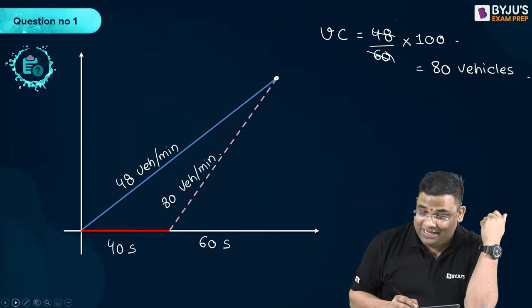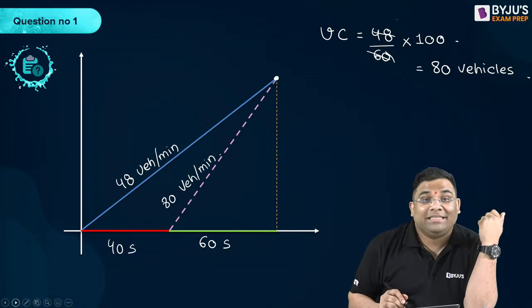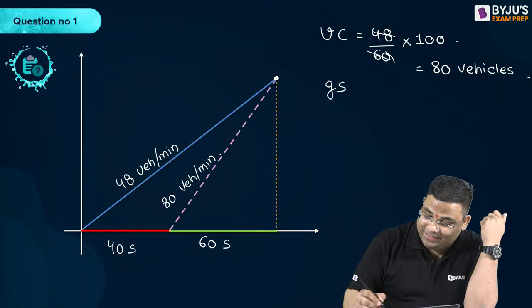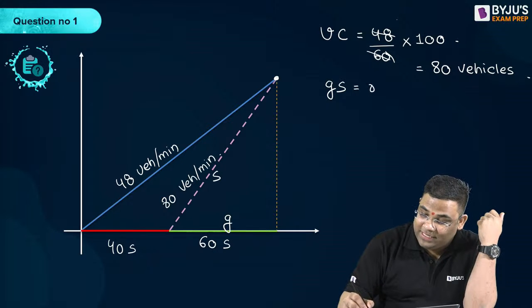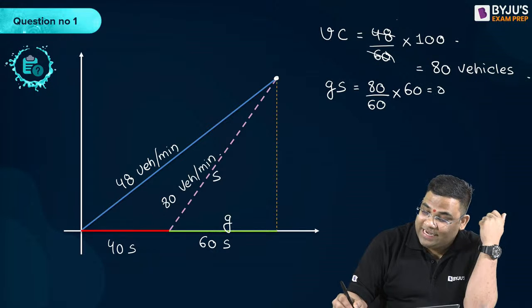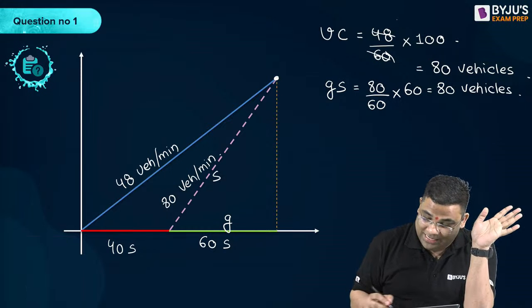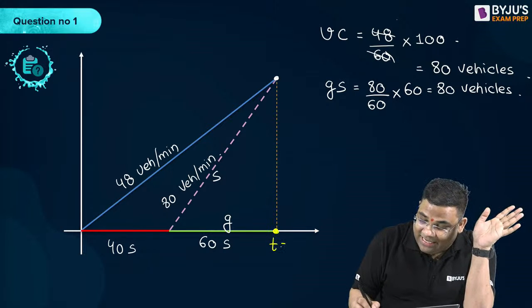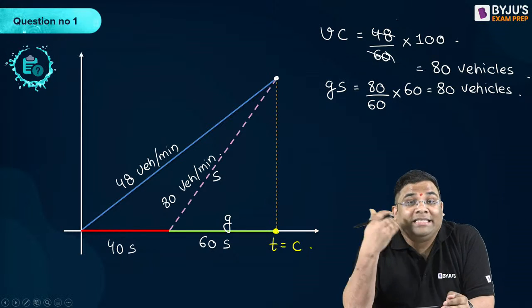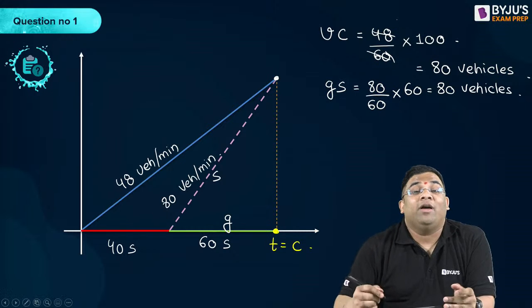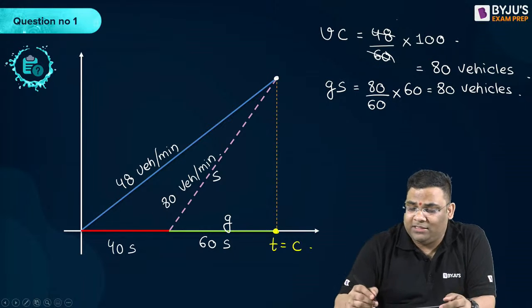And then if I am calculating G into S, this was G and this was S. G into S is how much? 80 by 60 into 60. Again, I am getting 80 vehicles. That means at the end of the cycle, the number of vehicles arriving is equal to the number of vehicles departing. And this is also right.